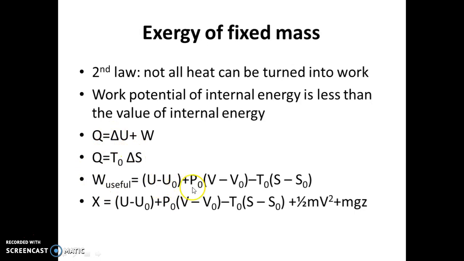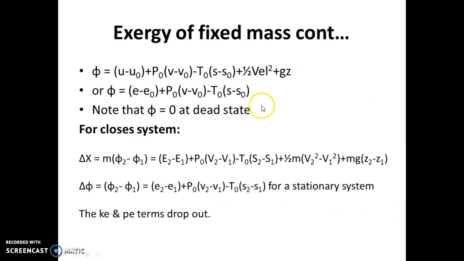After integrating, you get this relation. Coming to the exergy, add two more exergy terms along with kinetic energy and potential energy. Exergy of a fixed mass continuum. Here, phi represents the exergy of a system at a particular state. This can also be represented with this. Note that phi is 0 at the dead state.